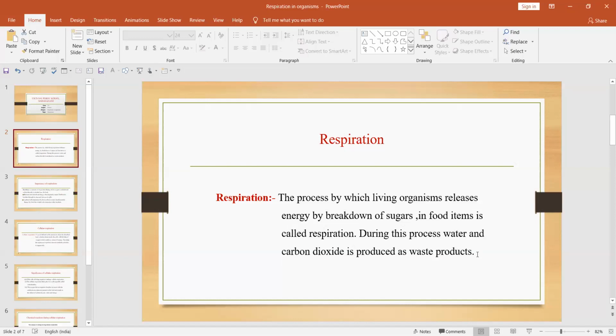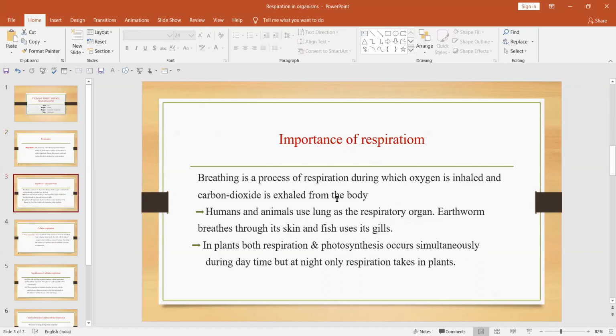These two products which are produced during this process are regarded as waste products, because there is no need of these two products in our body during this process. Although we need water, there is no need of carbon dioxide, so it is excreted from our body. Now, what is the importance of respiration?